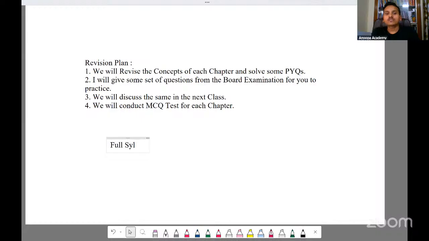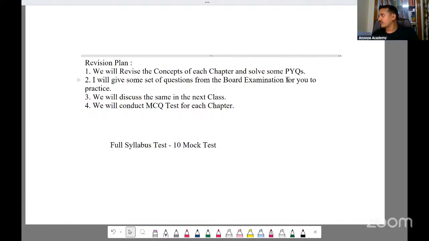We'll be conducting 10 full syllabus tests, or we can call them mock tests, 10 mock tests. So let's start. And the same way we'll follow for science also. Whatever we are doing for math, the same way we'll follow.